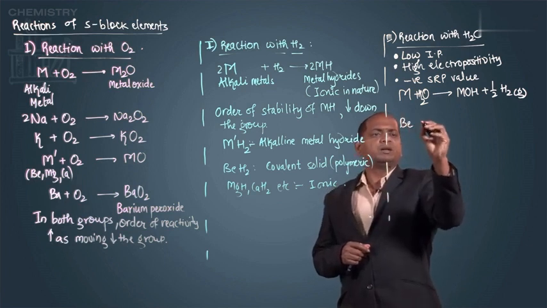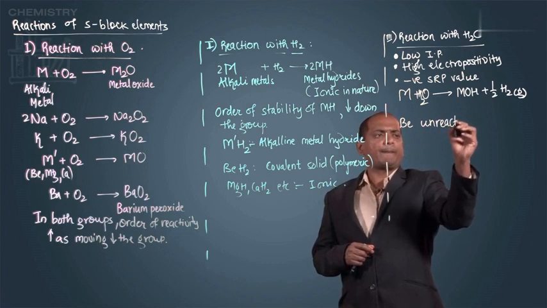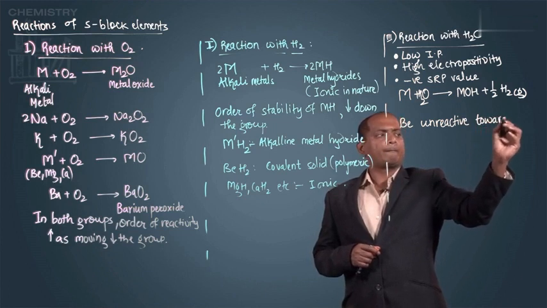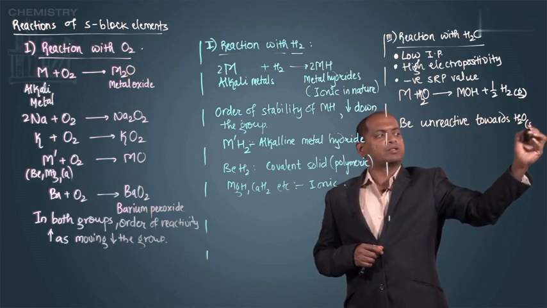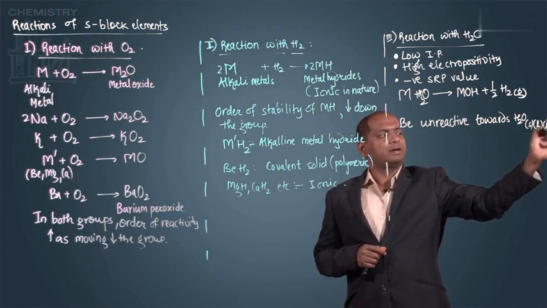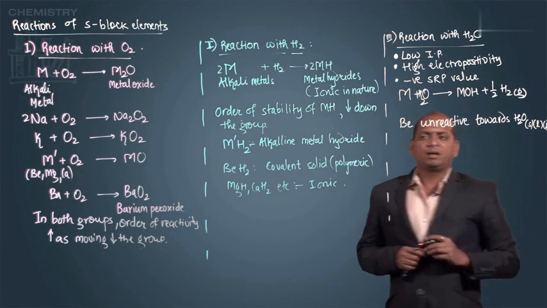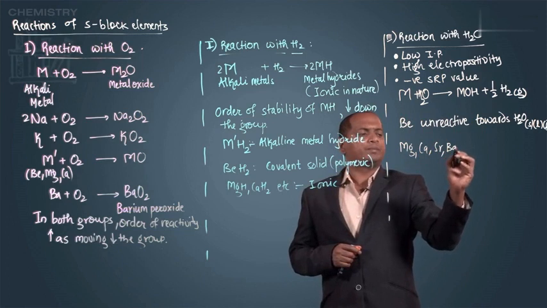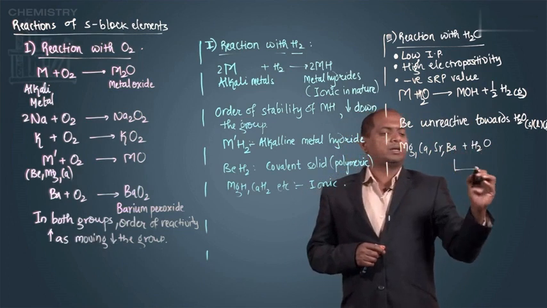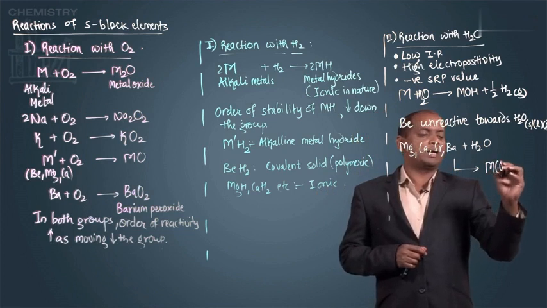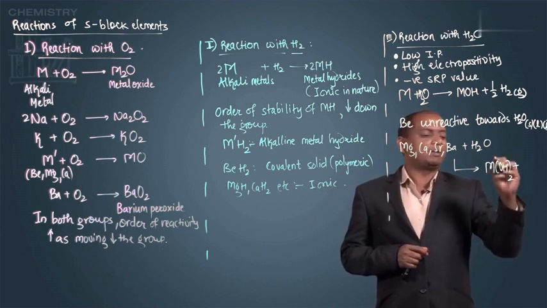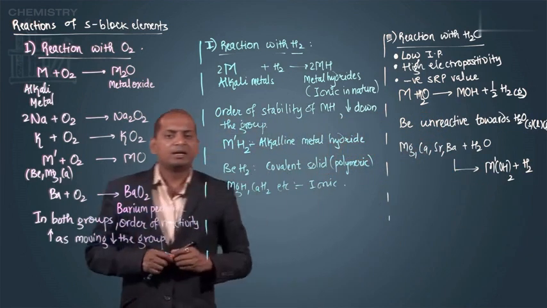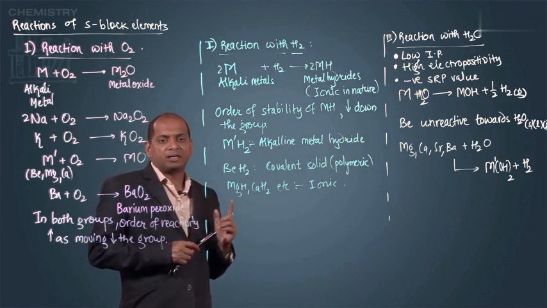So, beryllium is unreactive towards water, even in solid, liquid and steam form. Magnesium, calcium, strontium, barium all react with water, giving you metal hydroxide M(OH)2 and hydrogen gas is liberated. The reason behind it, they have negative standard reduction potential.